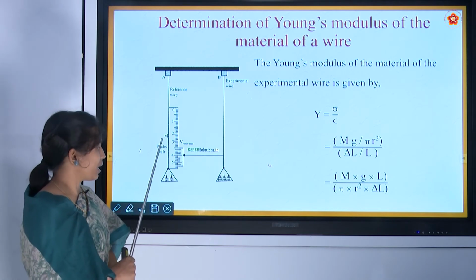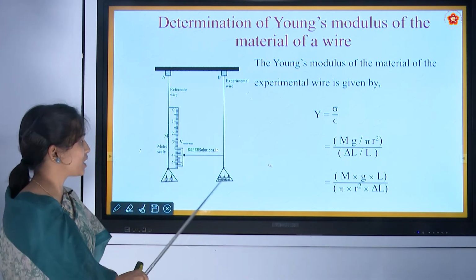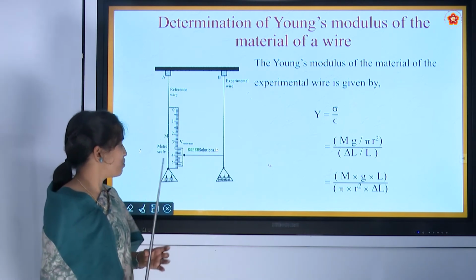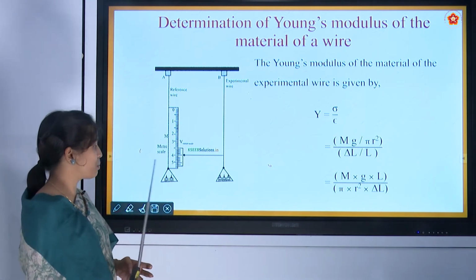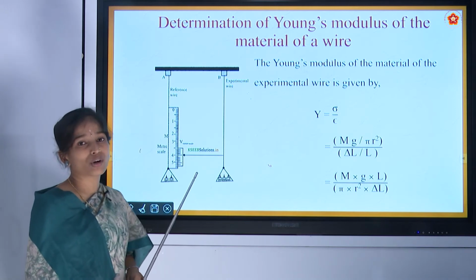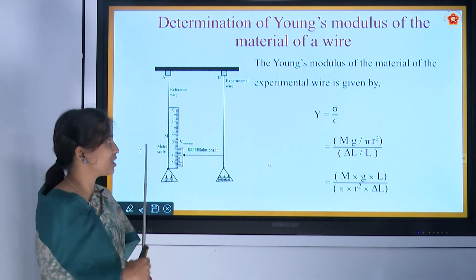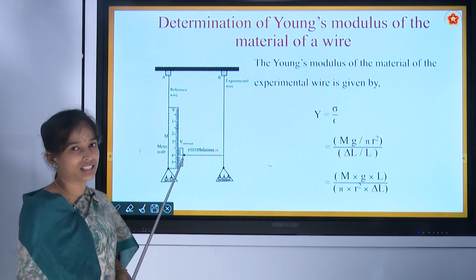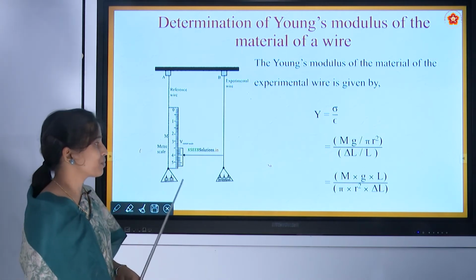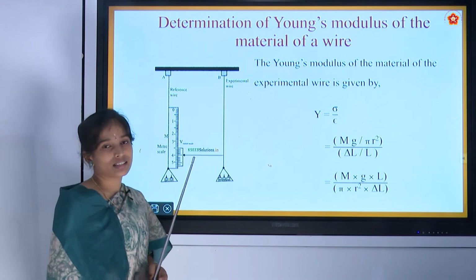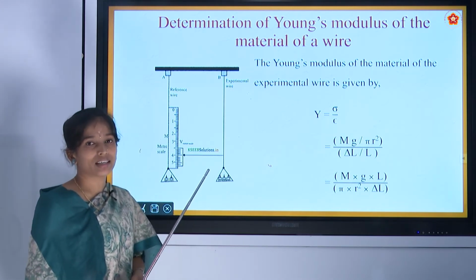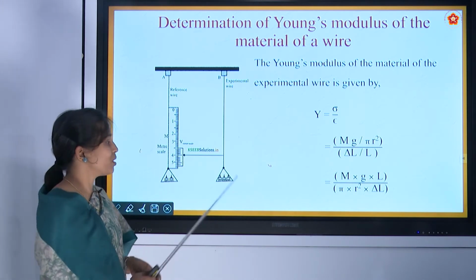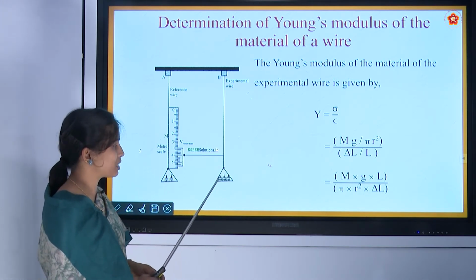Again, there is a pan attached to both of the wires. Initially, we will attach some mass to both of the pans to make the wires be in a straight position. As we discussed before, we can add mass in steps of 50 grams or 100 grams to this experimental wire.